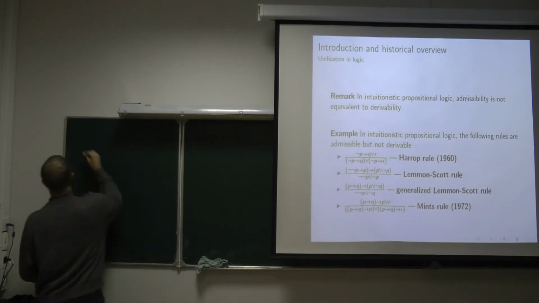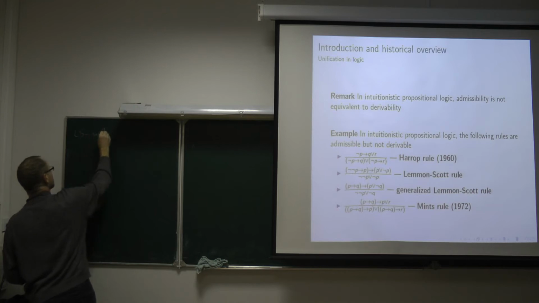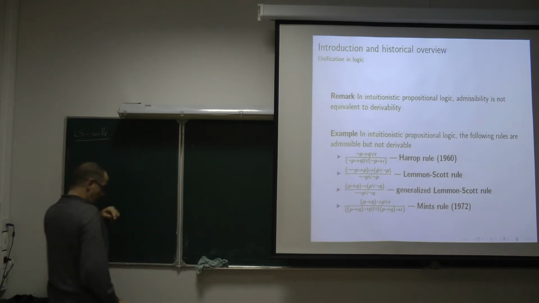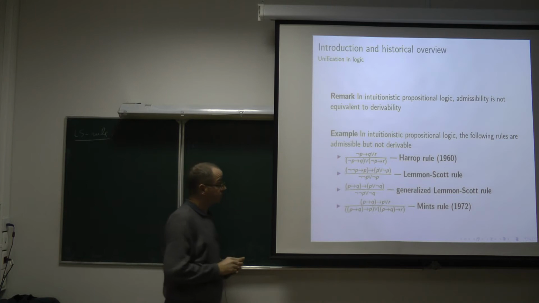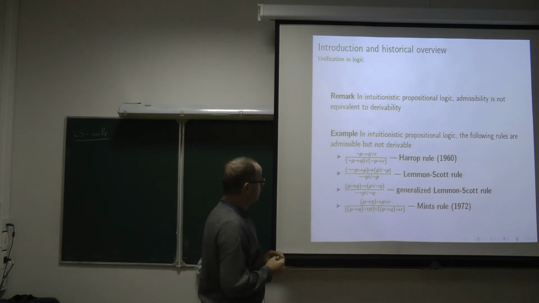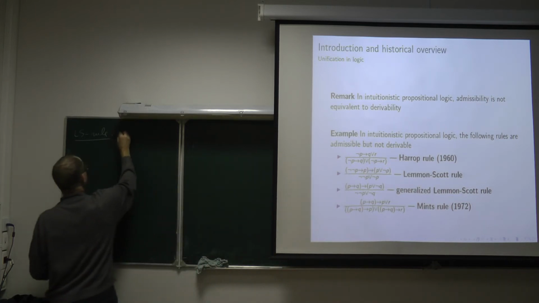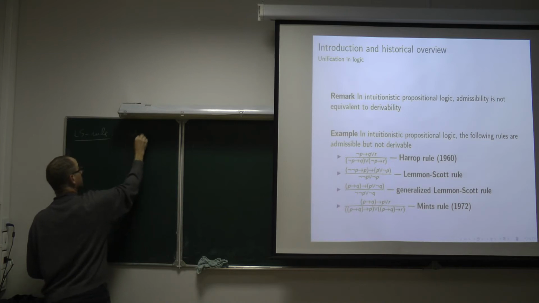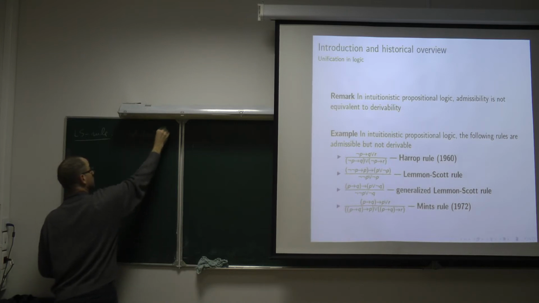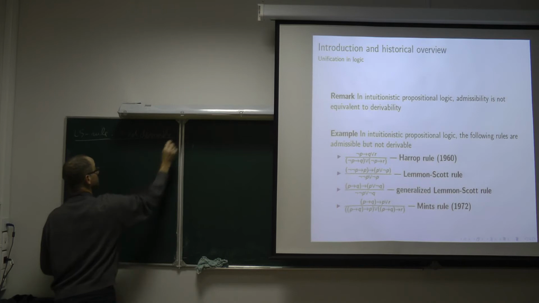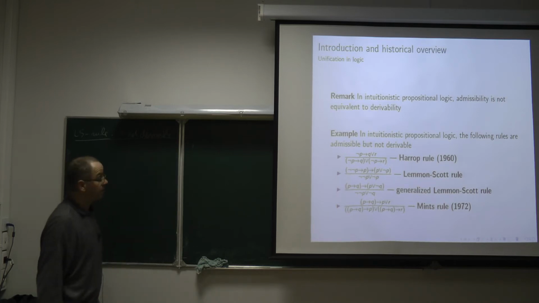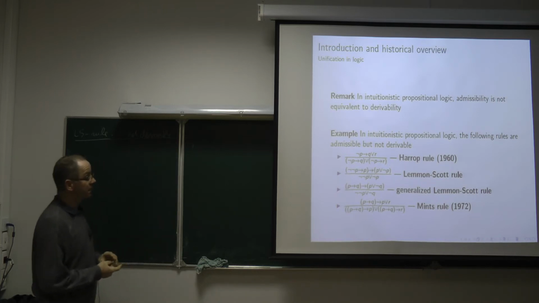So, the Lehmann-Scott rule is not derivable. It is not derivable because if it were derivable,